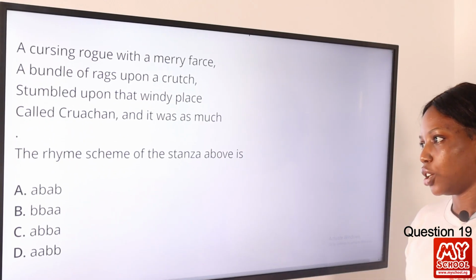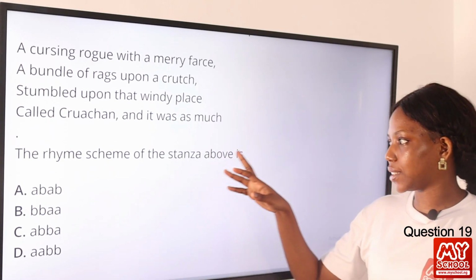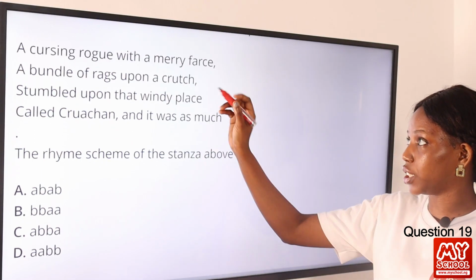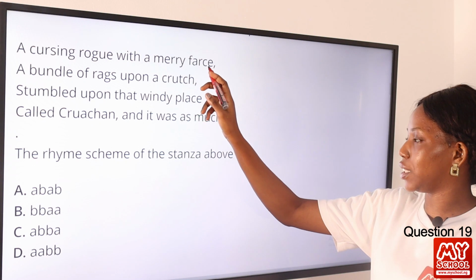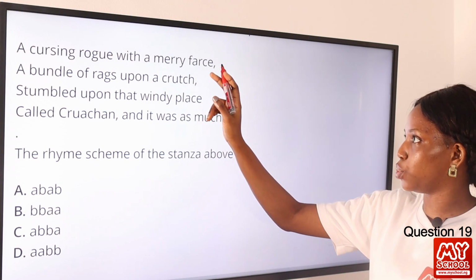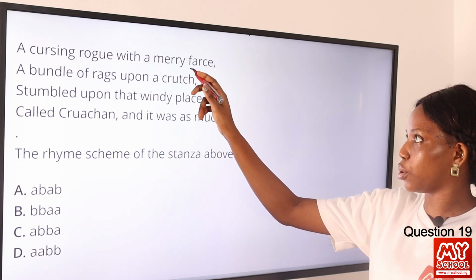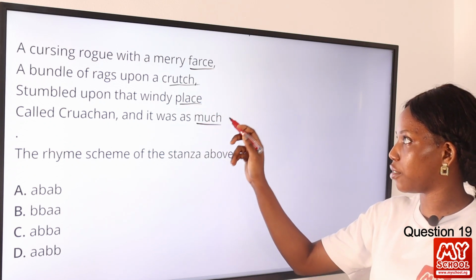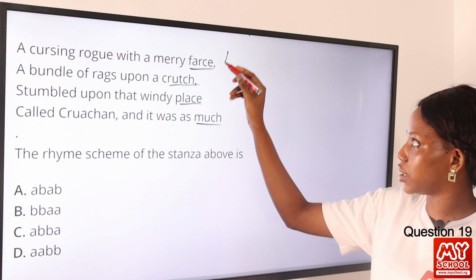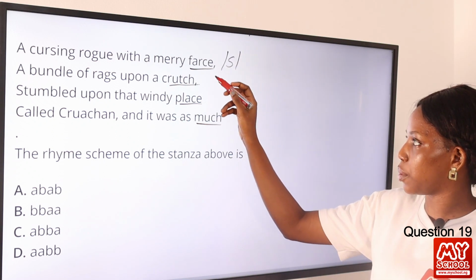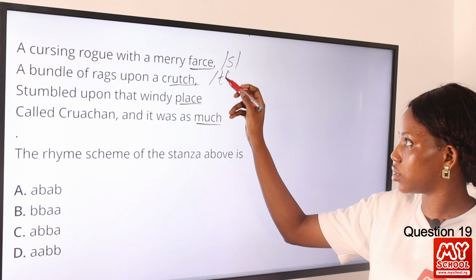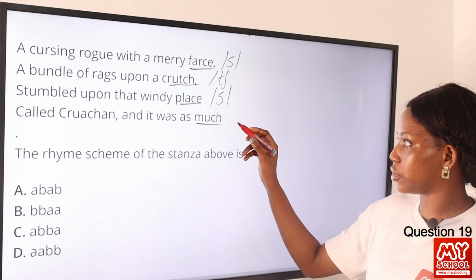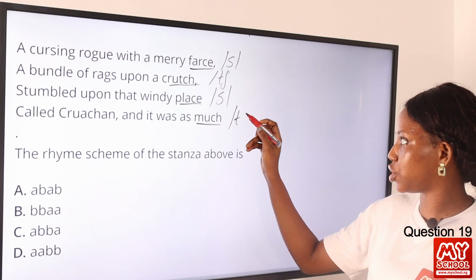Question 19. The rhyme scheme of the stanza above is dash. So we need to concentrate on the last word, and the main focus is the last sound of each word. So we have fast, we have crutch, we have place, and we have much. Then line 4, the last sound is also ch.